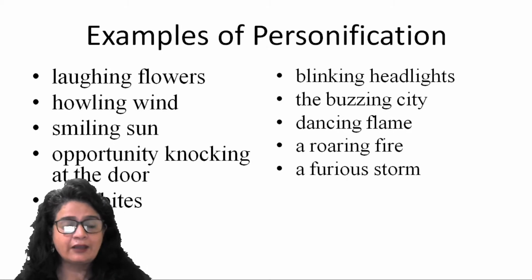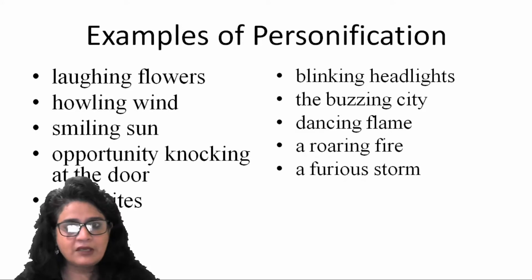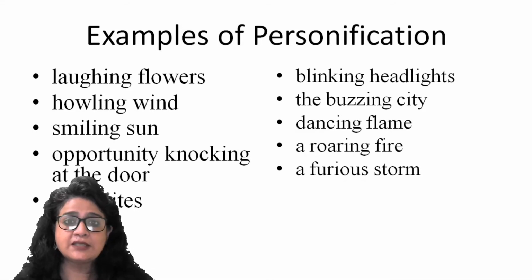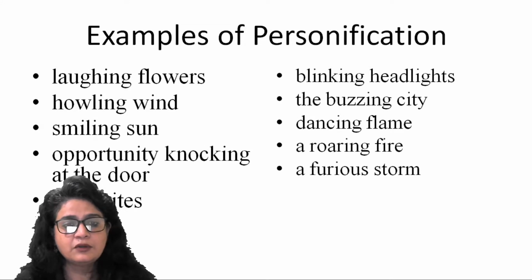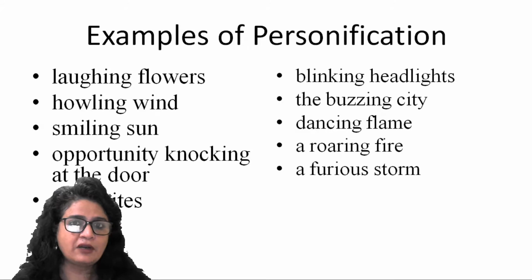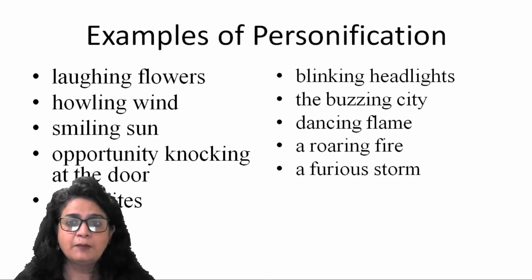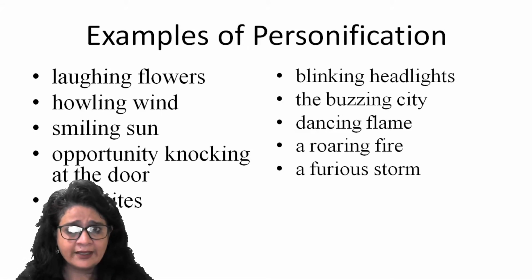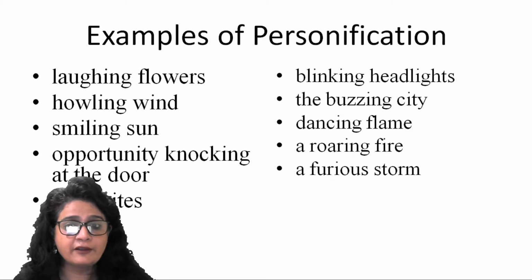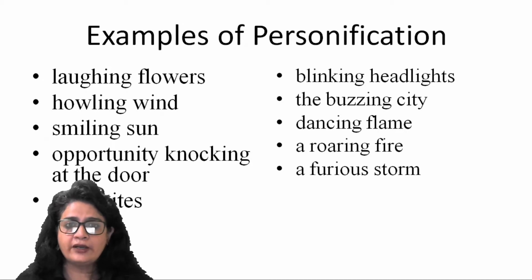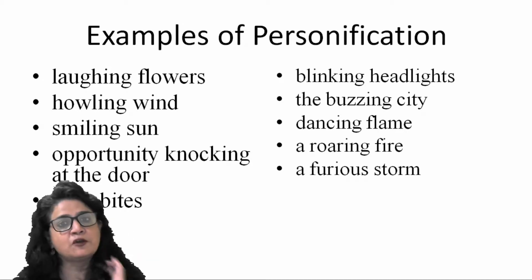Or sun is wilting. So that way we keep on attributing these emotions to sun. So smiling sun, opportunity knocks at the door. Shoe bites, right? So biting is again a human attribute which you are ascribing to shoe. Blinking headlights, the buzzing city, dancing flames, a roaring fire, a furious storm, right? So all these examples are of personification.